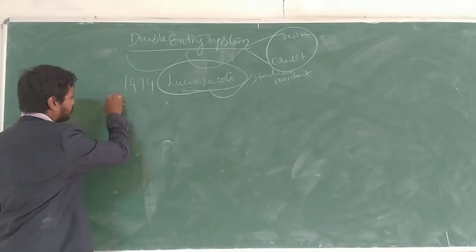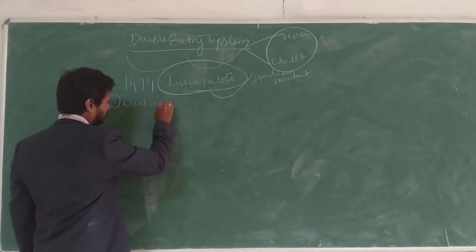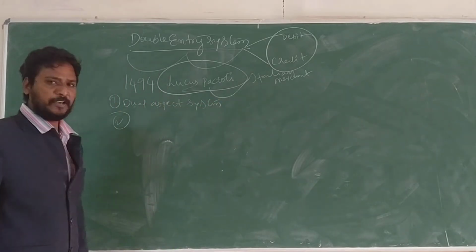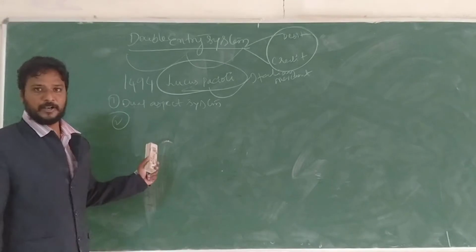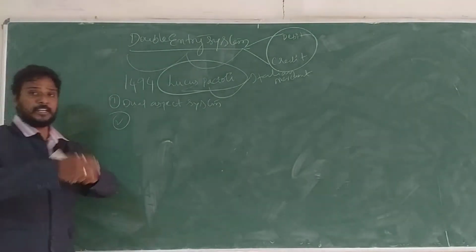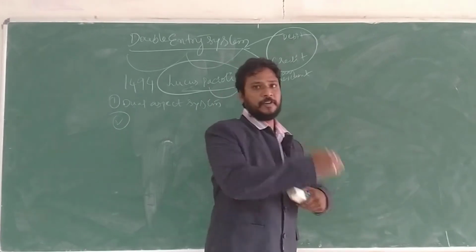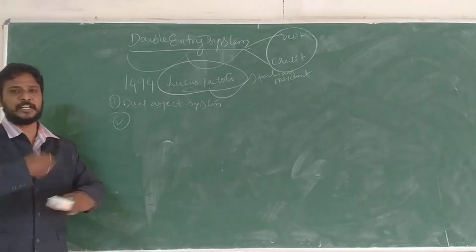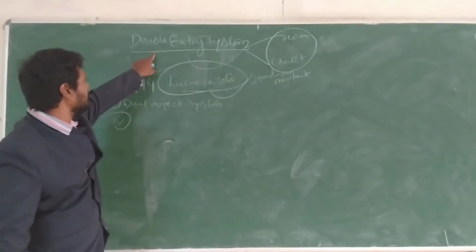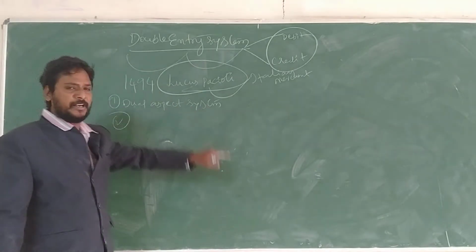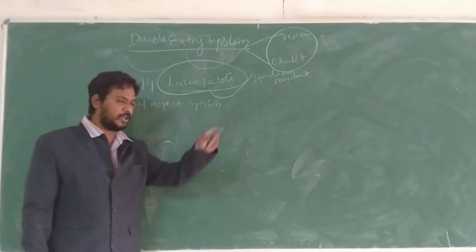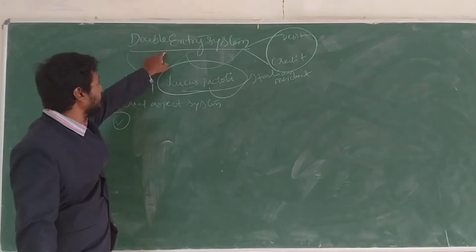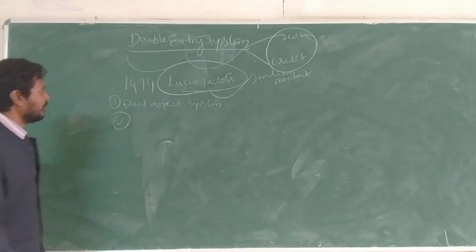Dual aspect system. In this double entry system, each and every transaction is recorded. One is receiving and one is giving. For incoming or outgoing, every transaction is recorded in this double entry system. In this system we record the personal account, nominal account and real account. Three aspects, three natures of accounts, are recorded in the double entry system. This is the process of the double entry system.